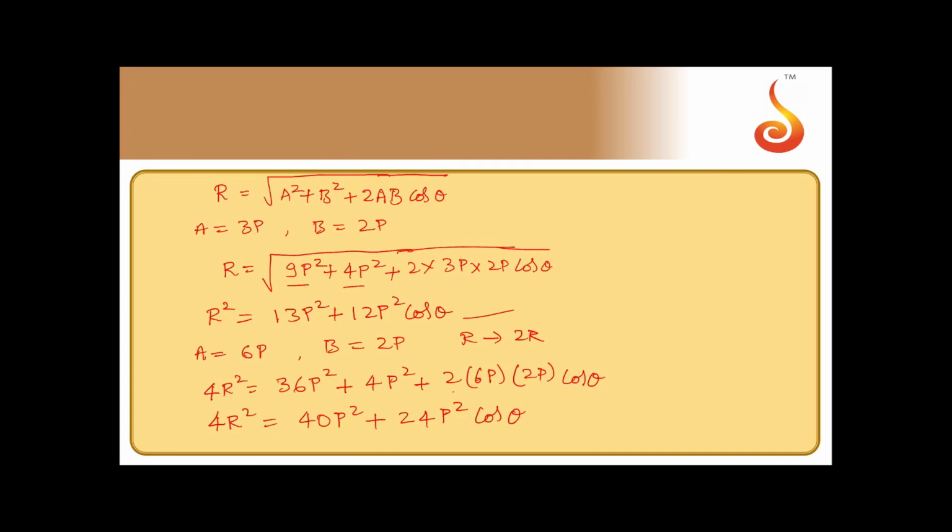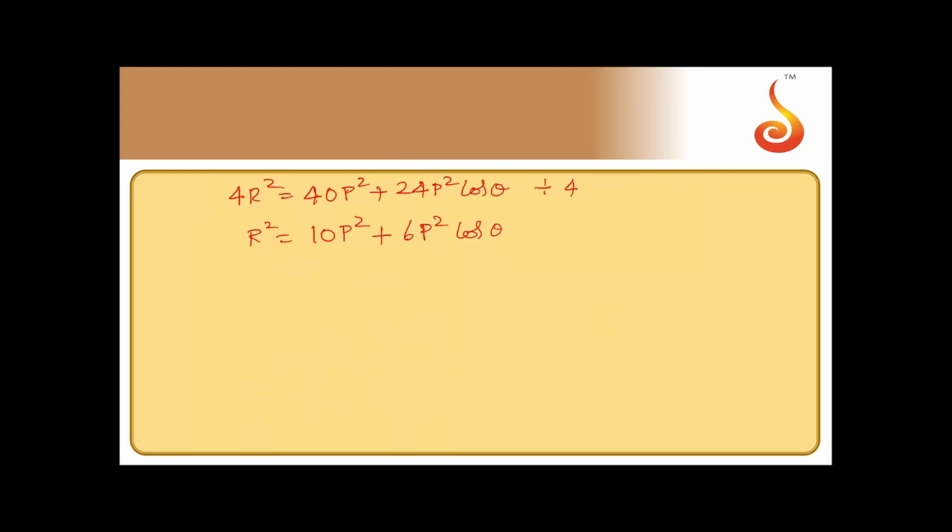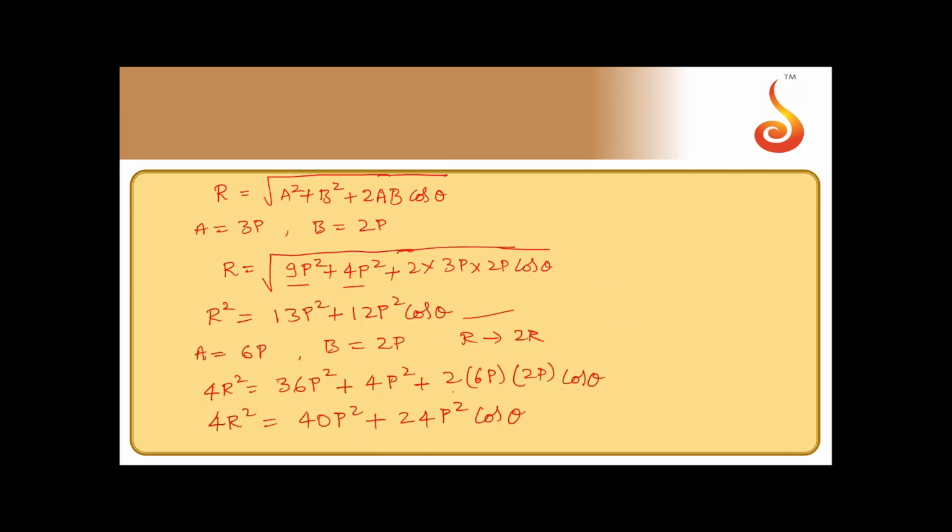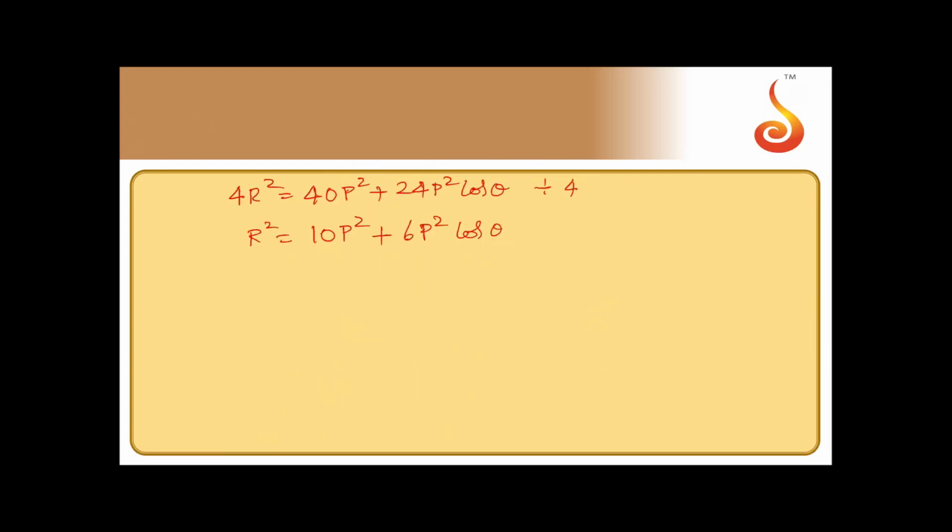Now R square is equal to this also, 13P square plus 12P square cos theta. So you need to find theta only. So substitute that: 13P square plus 12P square cos theta is equal to 10P square plus 6P square cos theta.